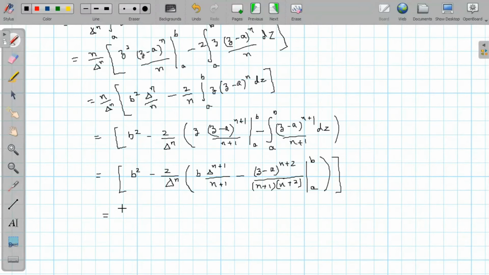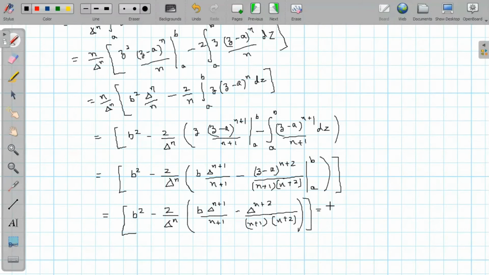So this is equal to b square minus 2 by delta raised to power n, b delta raised to power n plus 1 divided by n plus 1 minus, so putting the upper limit here, this will give us delta raised to power n plus 2 divided by n plus 1 n plus 2, and if you put lower limit it will give us 0.